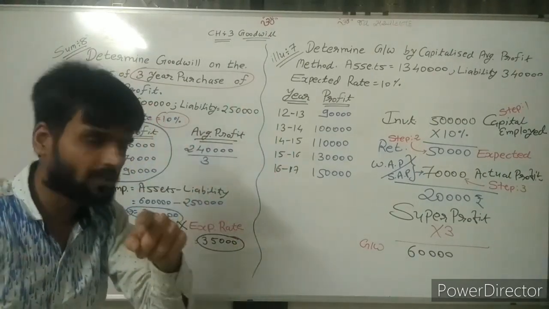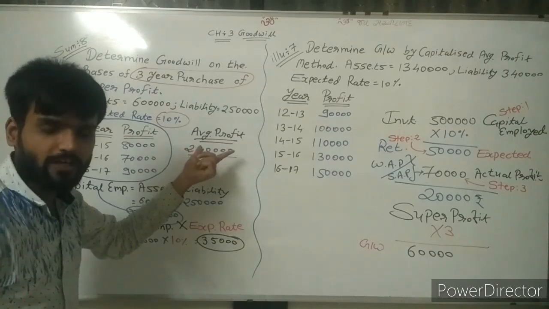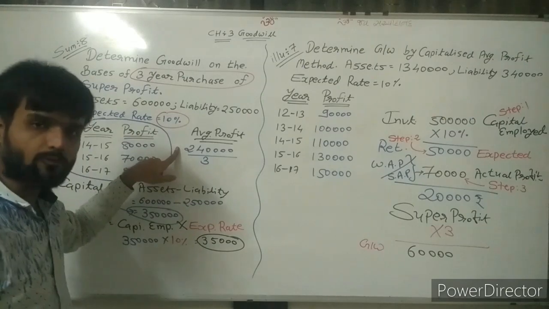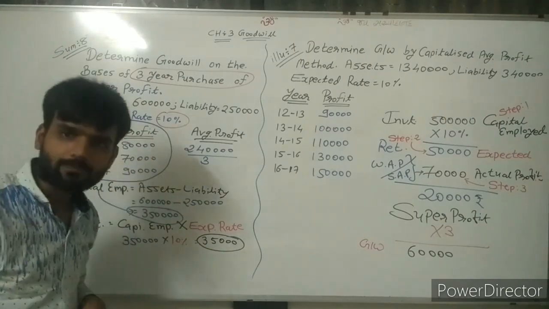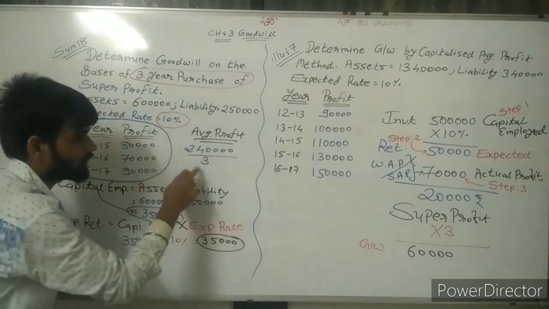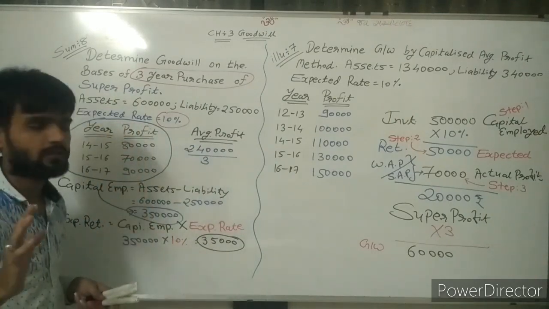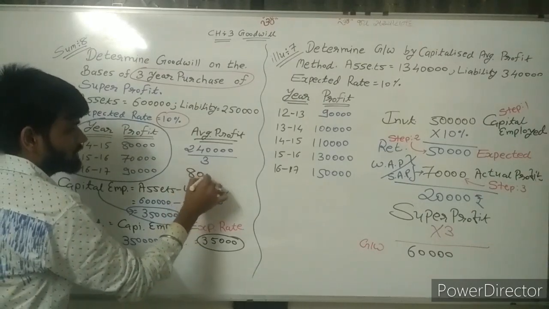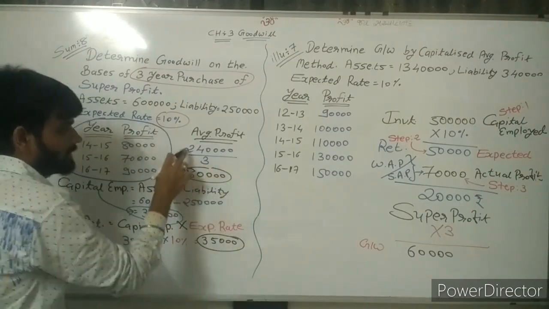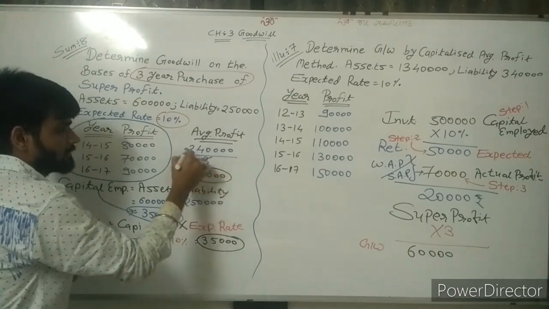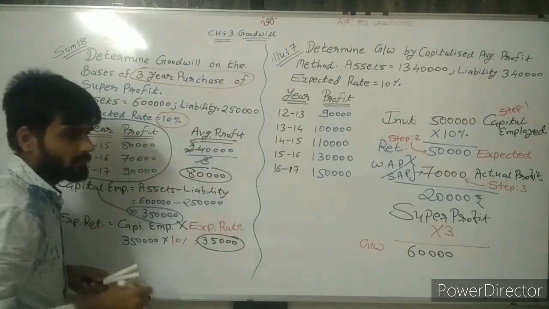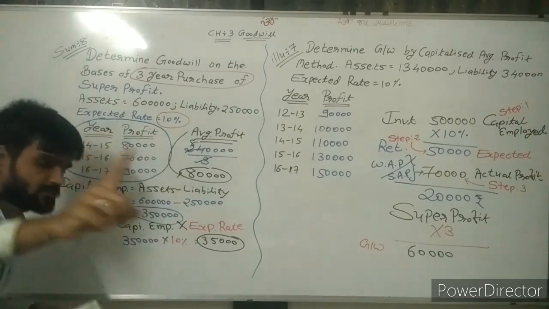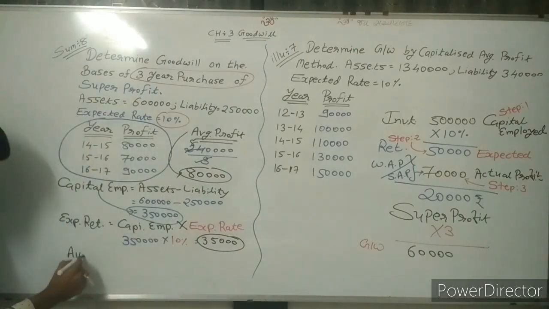If you want to remember, average profit is equal to total profit divided by number of years. So total profit 2,40,000 divided by number of years 3. So 240 divided by 3, the answer is 80,000. 8 3s are 24, 3 8s are 24, as it is. So 80,000 is my average profit. So sir, I got the average profit.